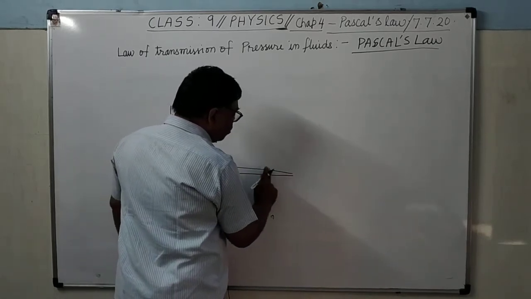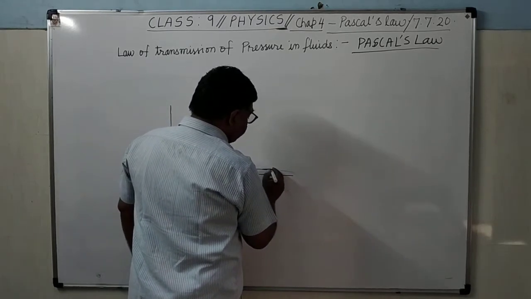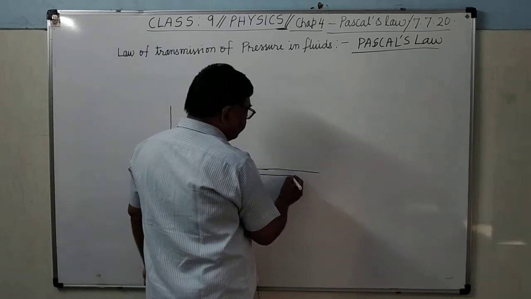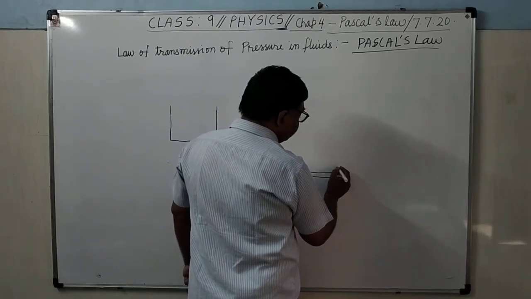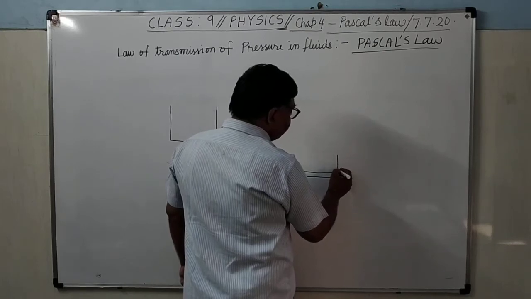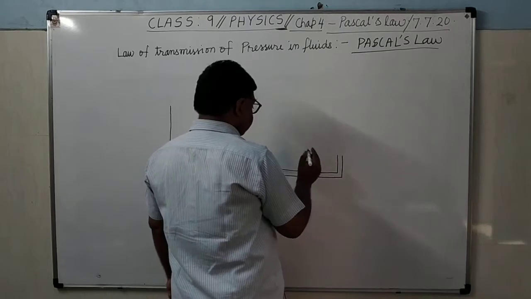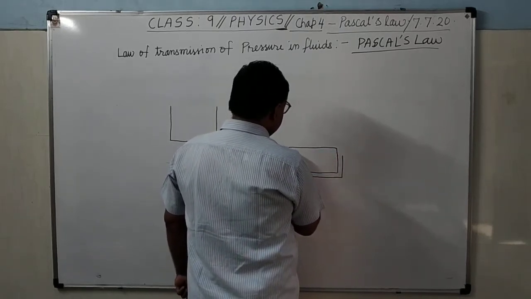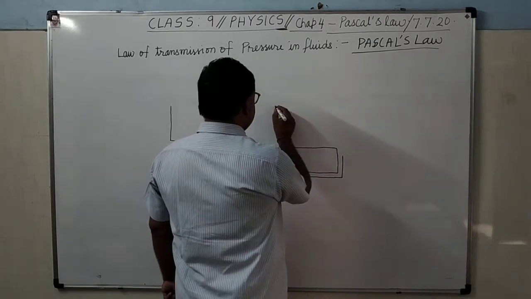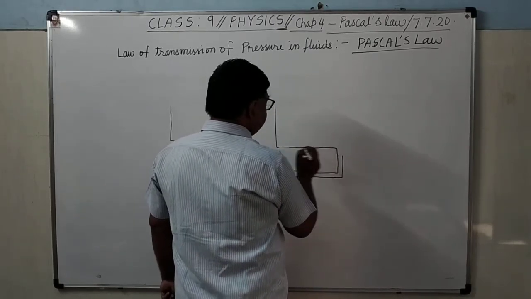Here there are two vessels whose bottoms are interconnected by a tube. One vessel has a larger area of cross section while the other has a smaller area of cross section.